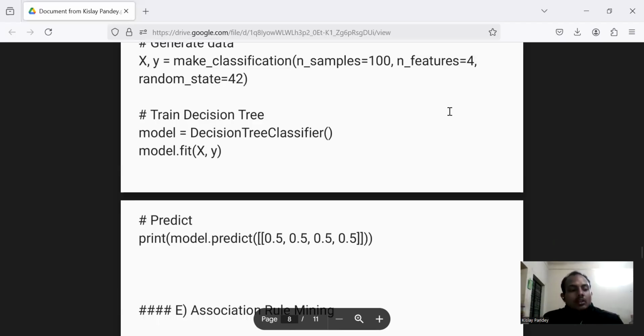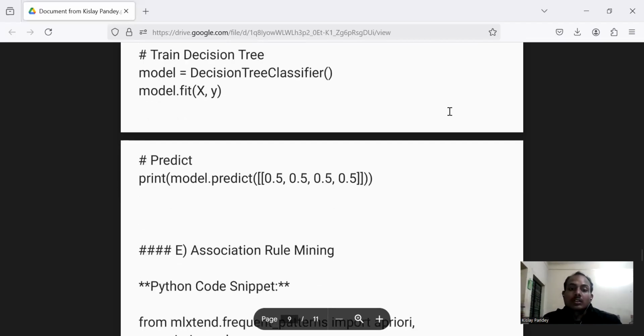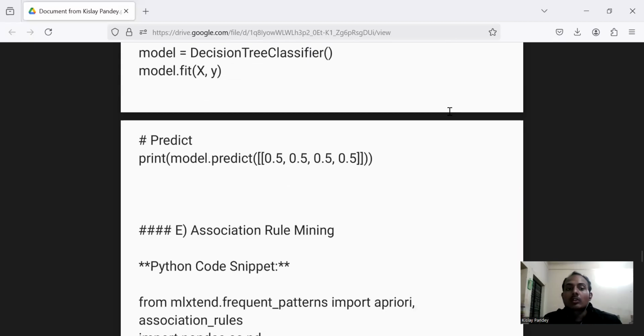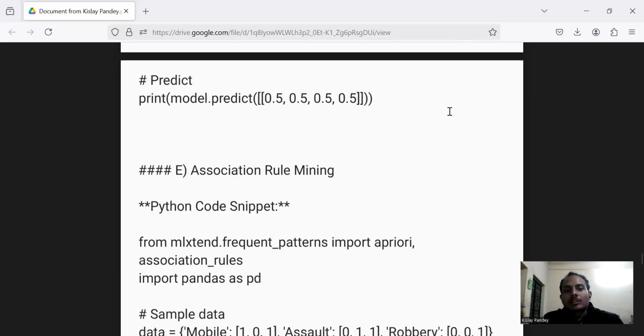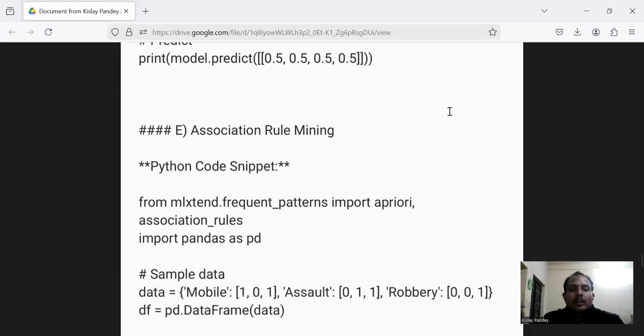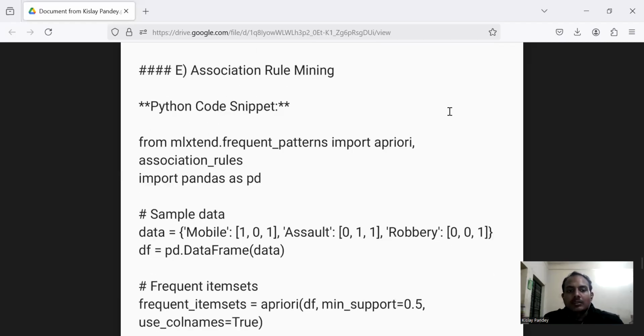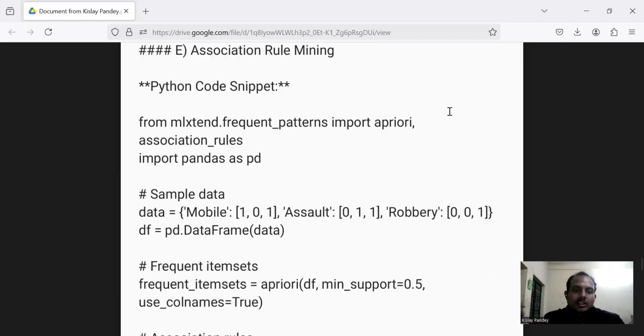Now we are going to the E section, which is the last of this part of the question, which is association rule mining. We had also talked about it in the last section of that course. The Python code snippet for this is from mlxtend.frequent_patterns import apriori, and then association_rules, import pandas as pd. We are importing pandas as pd.